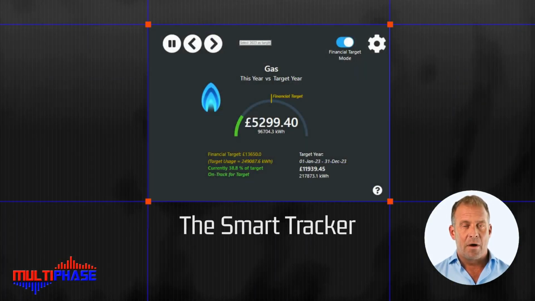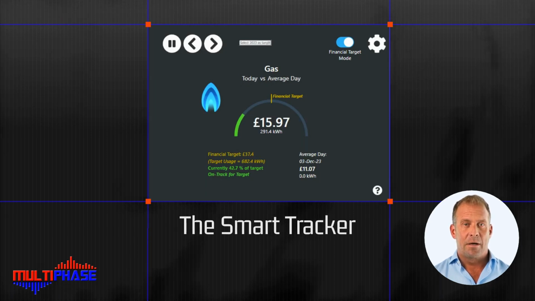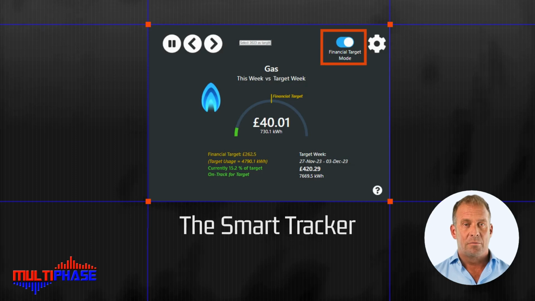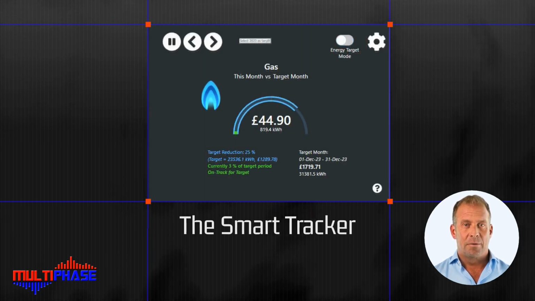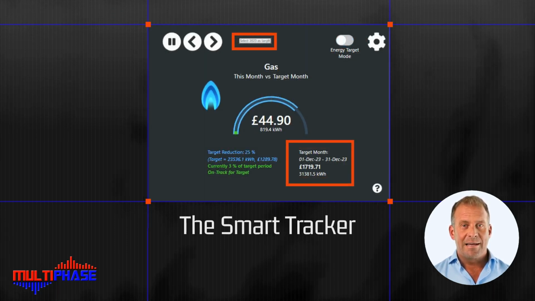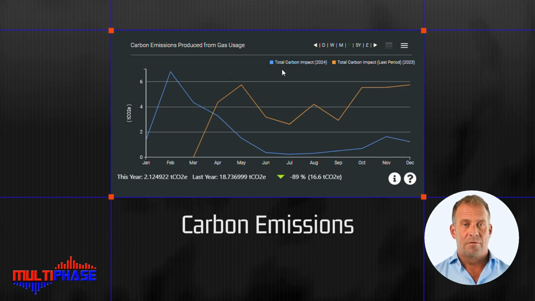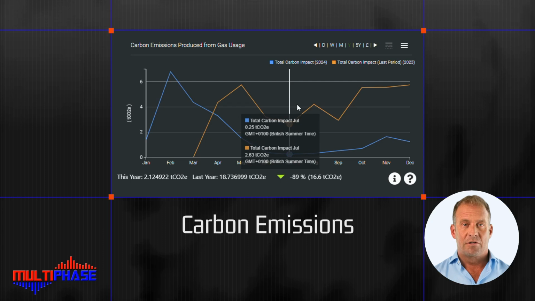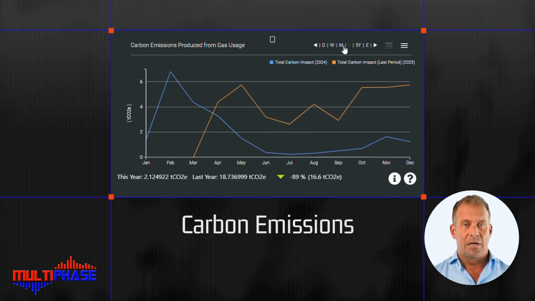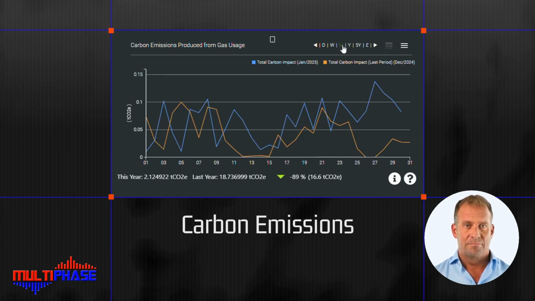ePhase reinvents a smart meter type interface, commonly used in the UK, but extends the functionality to be applicable to a commercial building. Just like a domestic smart meter, the user is able to set both financial and energy targets for the building or metered installation. This function is further extended through being able to set a financial target against other time periods such as past months or years. Similarly, a user can also set an emissions target for the building or sub-meter. This function is also able to target emission goals and compare against other time periods.